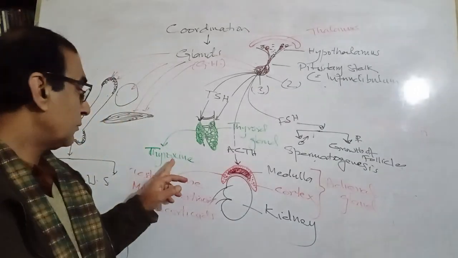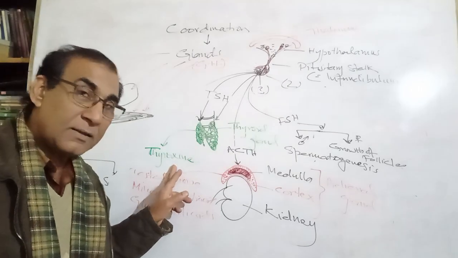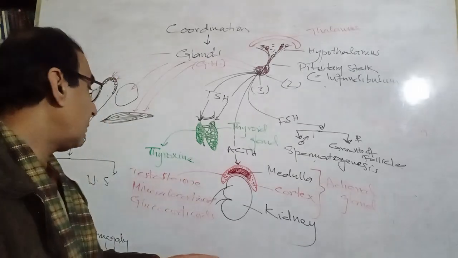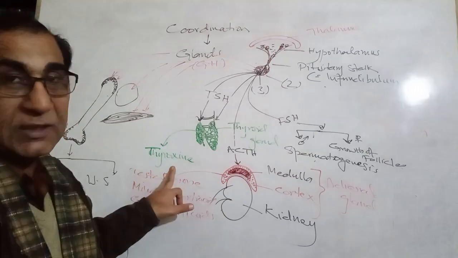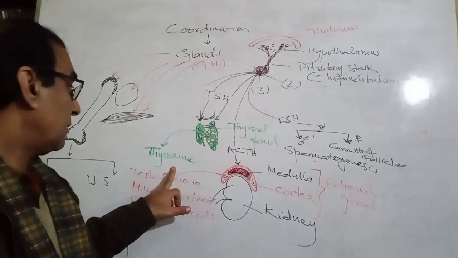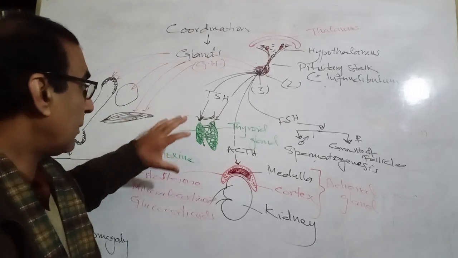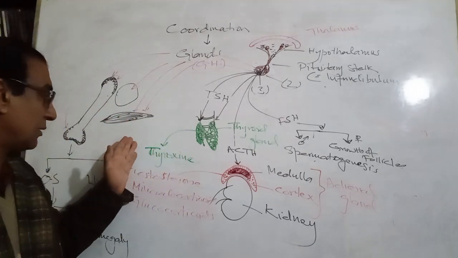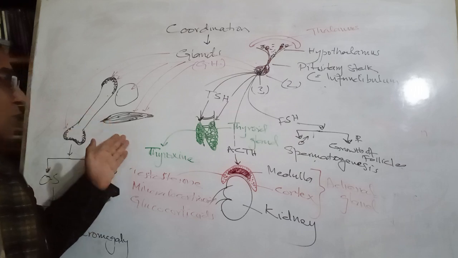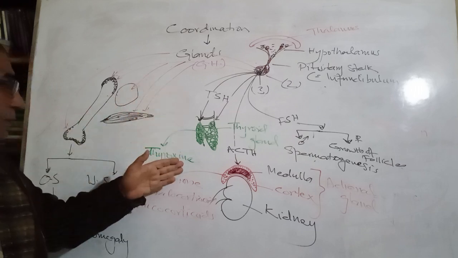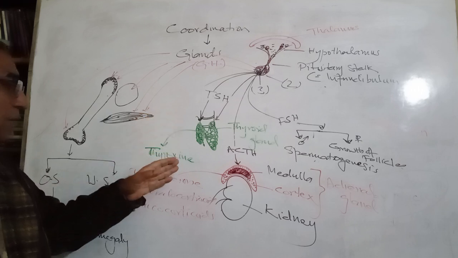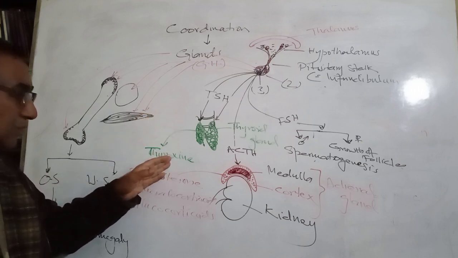The respiration is stunted, okay, that is disturbed, and goiter takes place, and myxedema as well. So these are the abnormalities that result due to oversecretion of TSH and subsequently oversecretion and undersecretion of thyroxine.